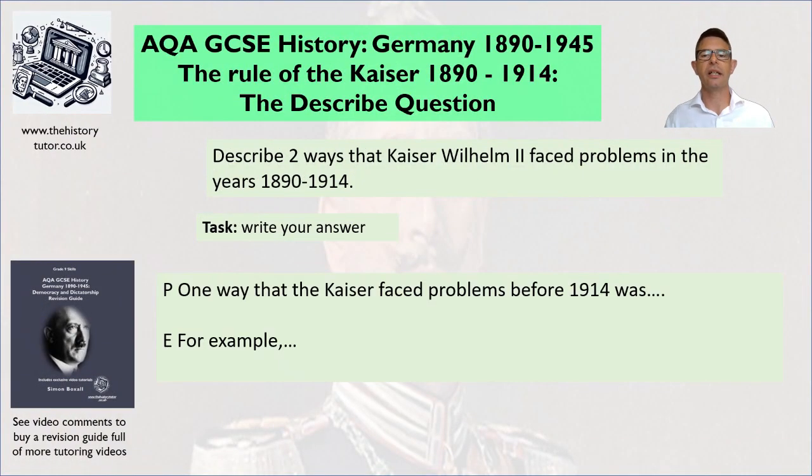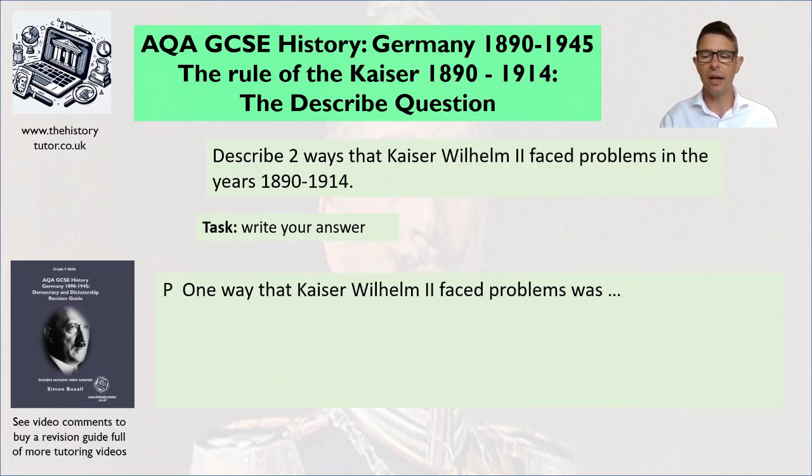As I said earlier, in your success criteria, it's making a point and giving an example. Repeat the question back to make a point. One way the Kaiser faced problems was, and then for example to give your evidence. So let's give this a go.